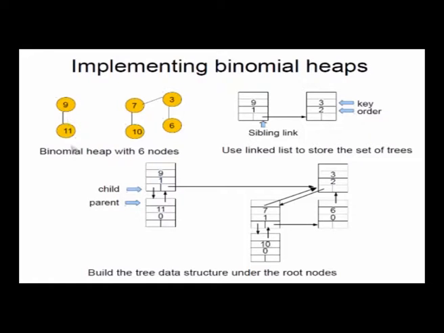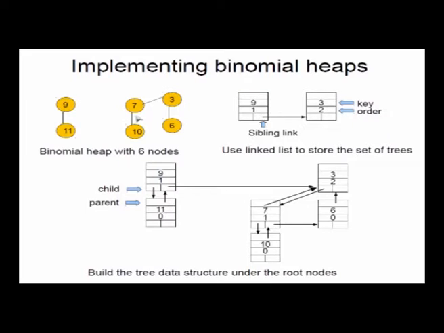So let's say we have a binomial heap consisting of two trees. This is B1. This is B2. So if you want to write it in binary number notation, B2 is 1, B1 is 1, and then B0 is 0. We don't have a B0, so 0. So this is 110 in binary number notation. So 110 is 6. So this has 6 nodes. We know that. So we have put some key values inside this binomial heap.